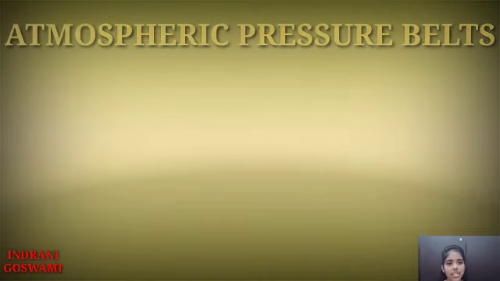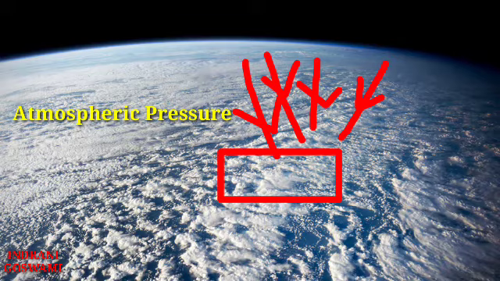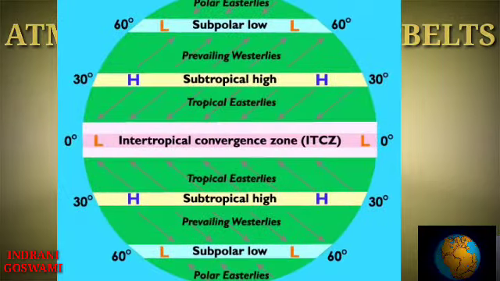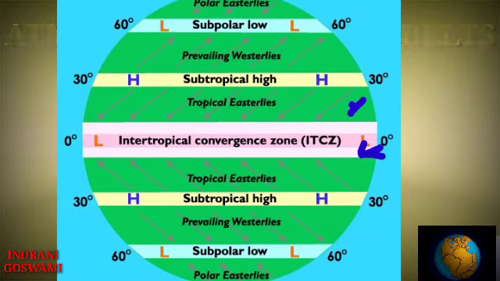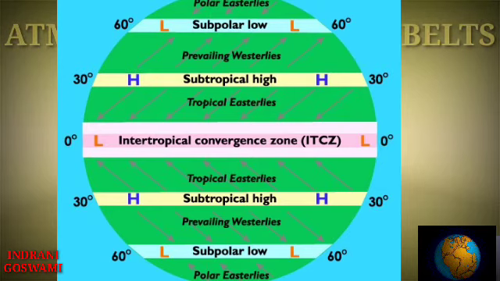First, let's learn what is atmospheric pressure. As you know, atmospheric pressure means the weight of air on a unit area of the earth is called the atmospheric pressure or air pressure. Now, what are world pressure belts? The distribution of atmospheric pressure across the latitudes, latitudes meaning the horizontal lines over the earth, is termed as the global horizontal distribution of pressure. Its main feature is its zonal character known as the pressure belts. Why zonal? Because zone wise the pressure is varying.